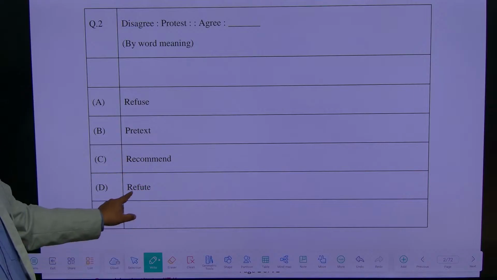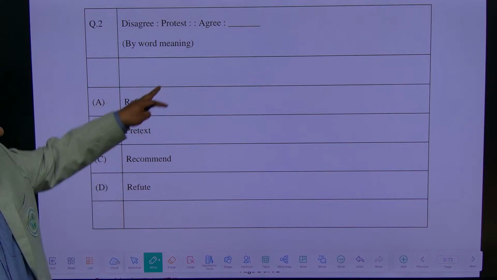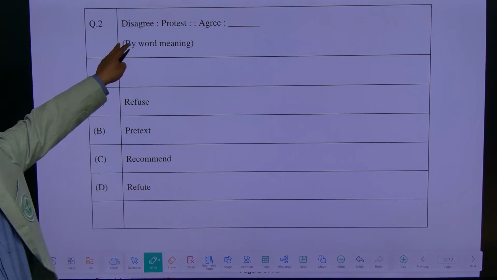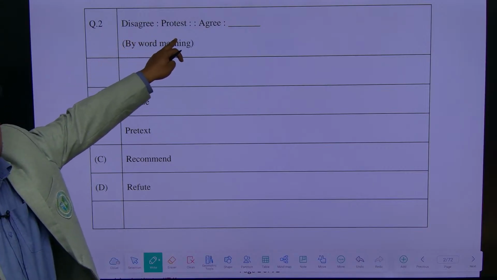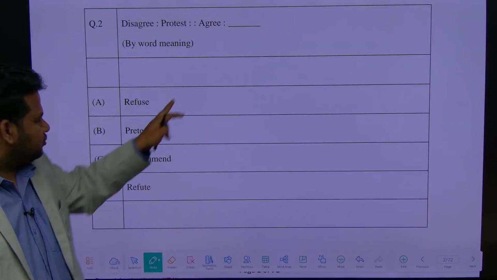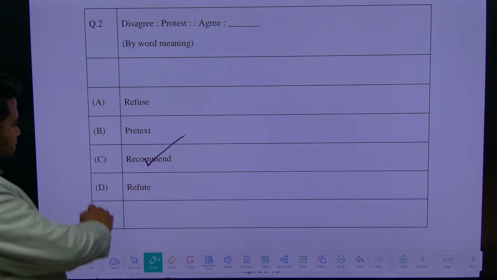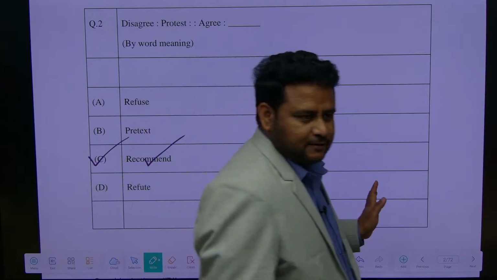Recommend, okay. Refute means you will talk against something. Suppose you state some hypothesis, I will refute it; I will try to prove that it is wrong, that is, I will try to falsify it. That is the beauty of science. Anything that is science should be falsifiable, correct? So that is refutable. Agree means you should not refute. As per this, they are not opposite in meaning. Disagree means protest, so this is synonymous; they are not antonyms. Agree means you have to do something, and here the most suitable option is recommend. If you are agreeing, you recommend. If you are disagreeing, you protest. So this will be the most suitable option, that is option C. Clear? Okay.